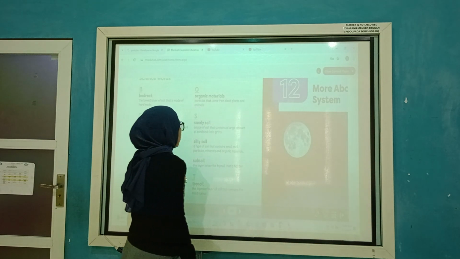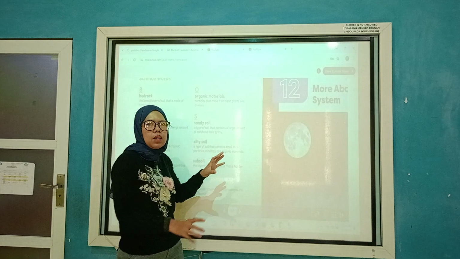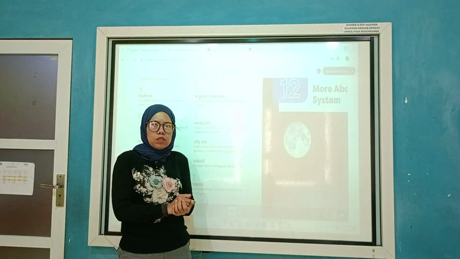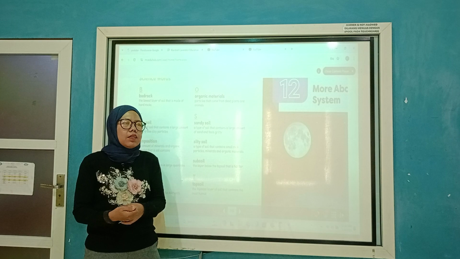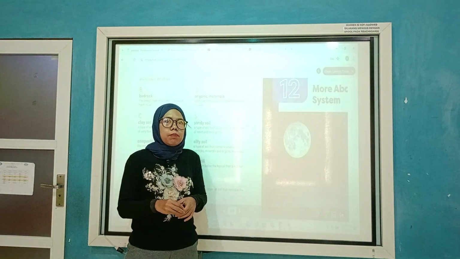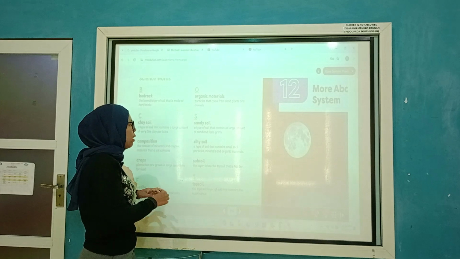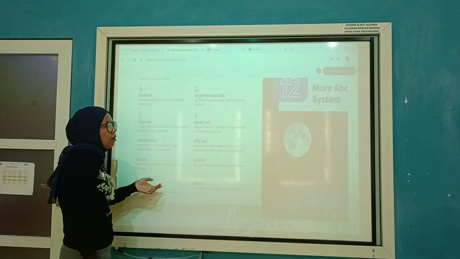Okay, the first I'm going to explain is composition. Composition is the amount of matter inside the soil. It can be humus, made of the waste of plants and animals. Next, fertile.